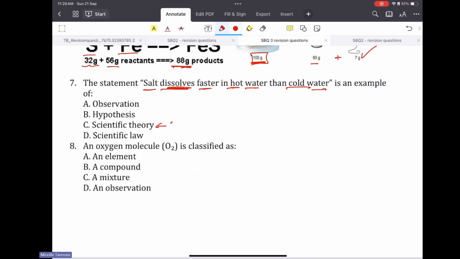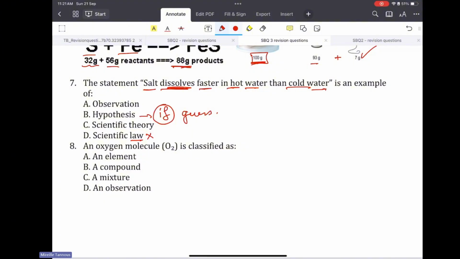This is a hypothesis. The statement must start with "if" or any word with the same meaning as "if", because it's a guess. I am guessing. I didn't check it yet. Okay? Now, this is definitely not a law, but maybe this is coming after an experiment, and we clearly observe,